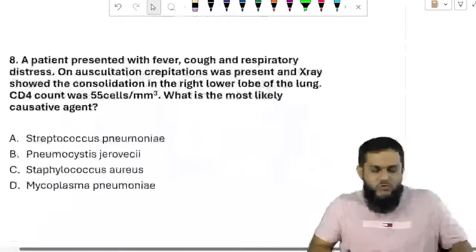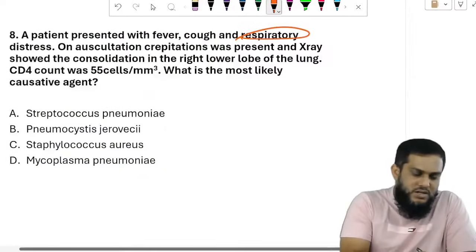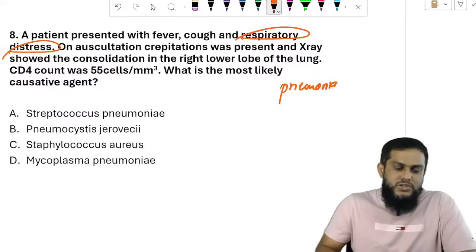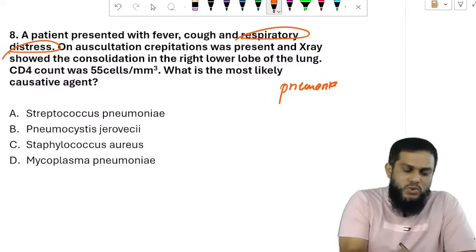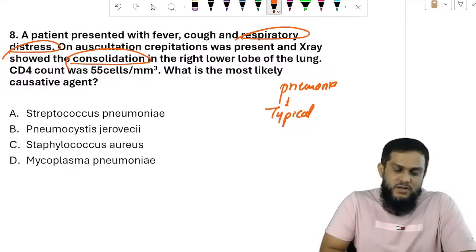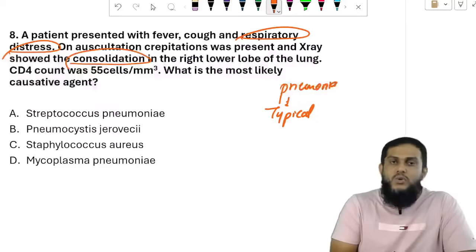So with that, now if you move on, a patient presented with fever, cough, respiratory distress. Sir, respiratory distress, diagnosis pneumonia. On auscultation, crepitations were present and X-ray showed consolidation. Consolidation is there, typical pneumonia, right? CD4 count was 55. What is the most likely causative agent?